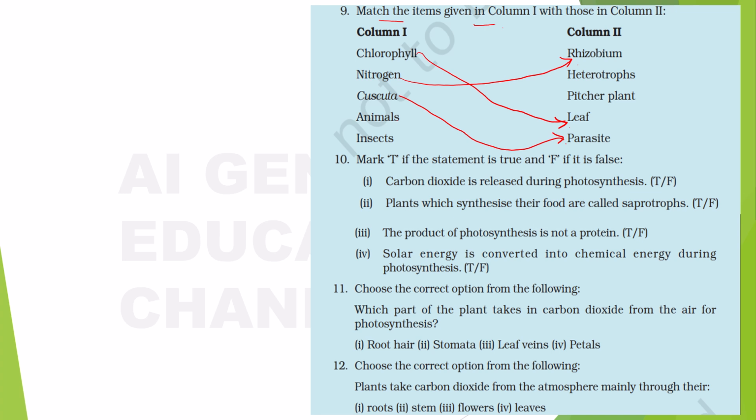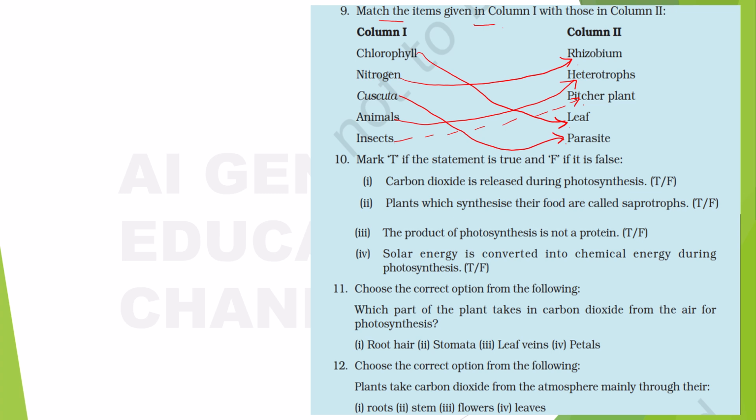Then animals. Animals, are they autotrophs or heterotrophs? They are heterotrophs. It means that they depend on other things for their food needs, right? Insects. How about insects? Yes. What is left? Yes, pitcher plant. Now if I draw here, you'll get confused, right? So I'll put this sort of line. Pitcher plant, insects, right?